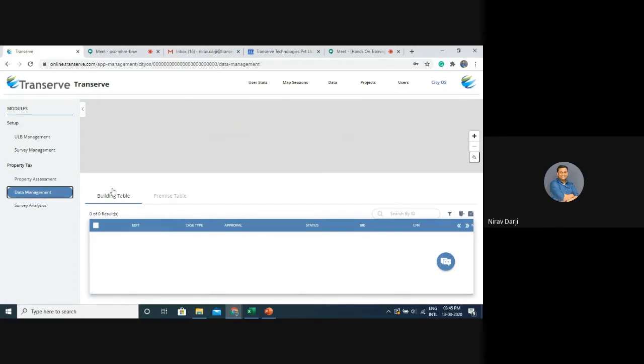Data management is used to visualize the data which is collected by the surveyor. Currently, the surveyor has not collected any buildings, so we are able to see zero results here. As and when the surveyor collects buildings, buildings will be listed down here, and we can select each building and go to the premise table in order to see all the premises inside a building.